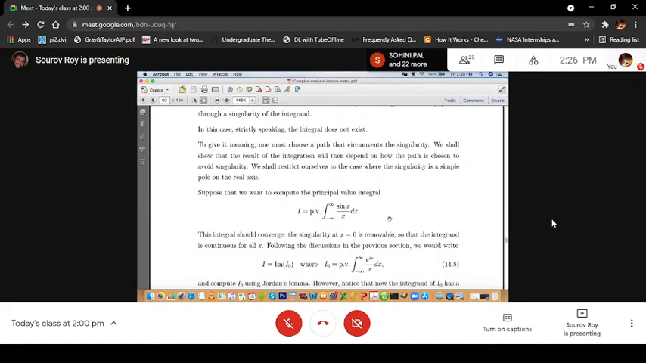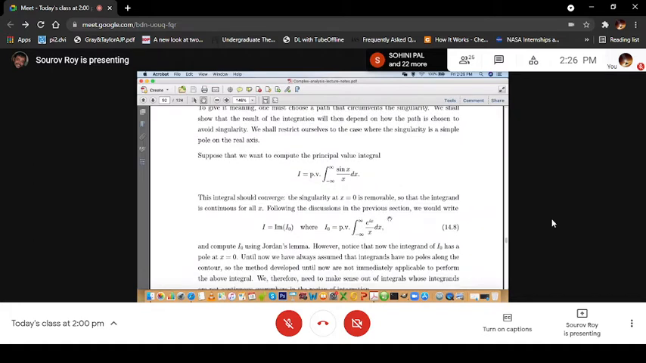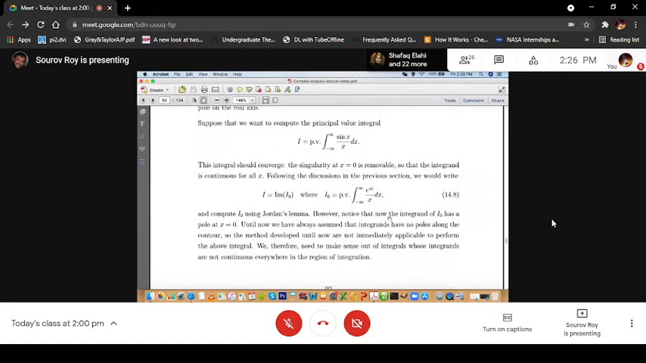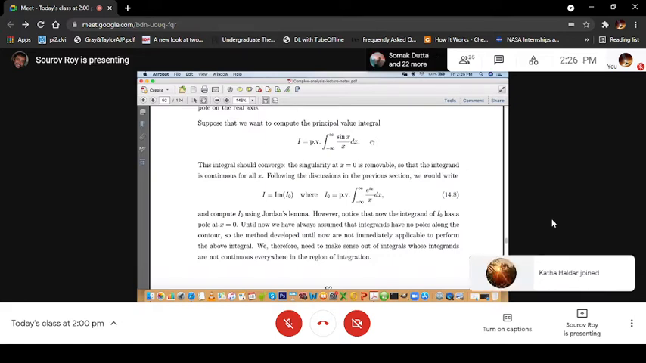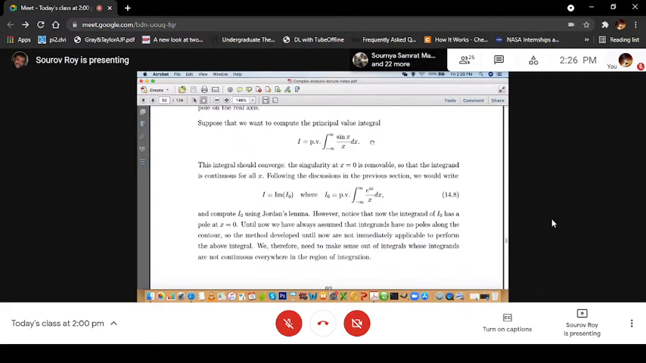So suppose that we want to compute the principal value integral, integration from minus infinity to plus infinity of sin x / x dx, in the sense of principal value. The integral, of course, we can see that it should converge because the singularity at x equal to 0 is a removable singularity, right? We know that. So the integrand is continuous for all x. So in the principal value sense, it should converge.